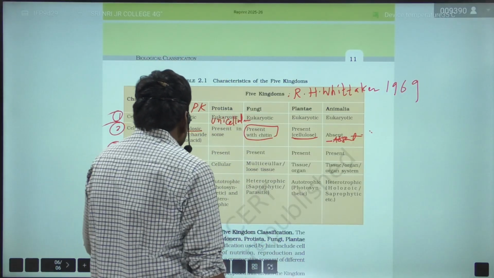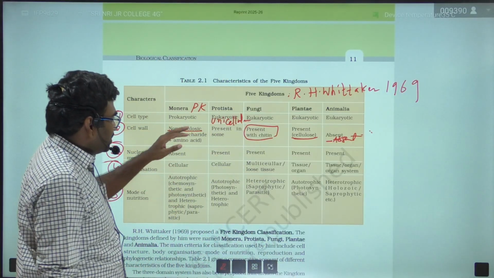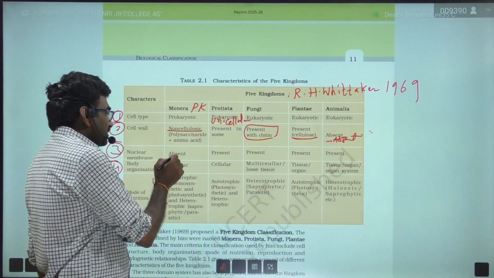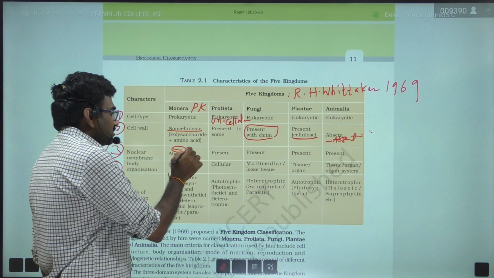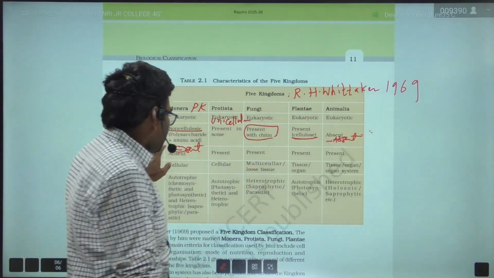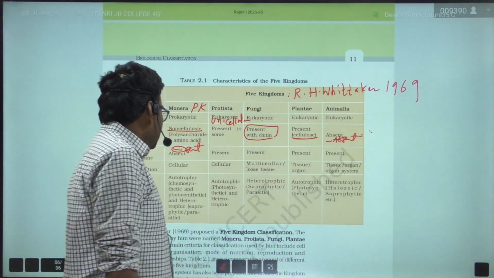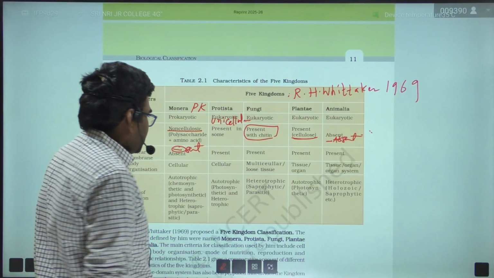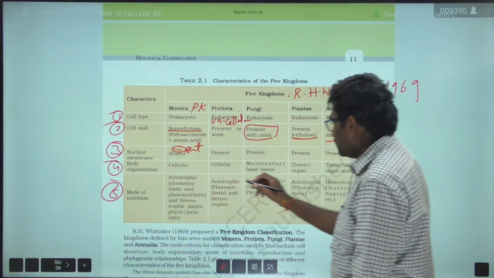Okay, next the nuclear membrane. In kingdom Monera, the nuclear membrane is absent, whereas in all other kingdoms the nuclear membrane is present. And body organization, this is a NEET 2025 question.